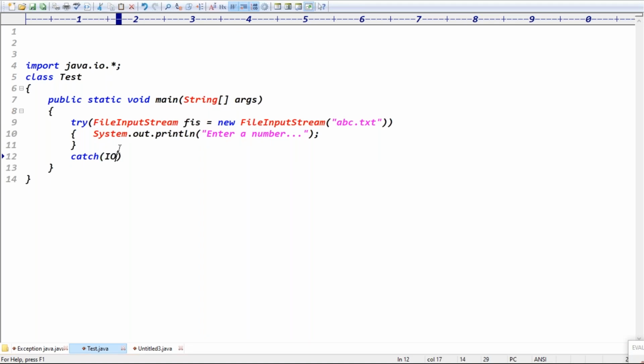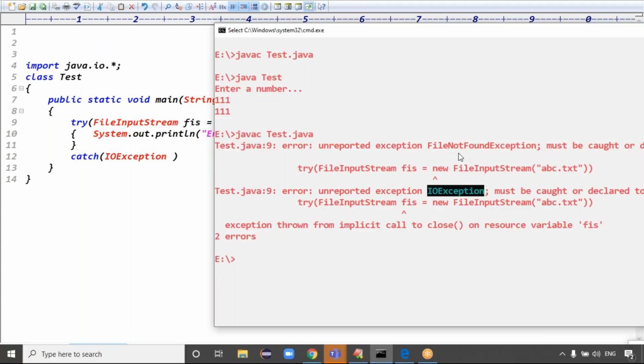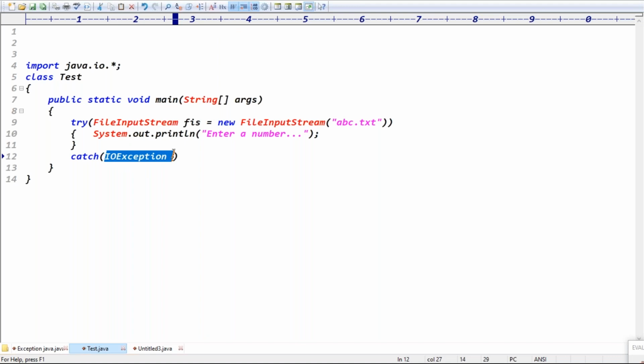That's what, guys. Can I handle IOException? Because IOException is a parent class, guys. FileNotFoundException is a child class. So can I take simple IOException? So it can handle FileNotFoundException also. It can handle what? FileNotFoundException also, right?